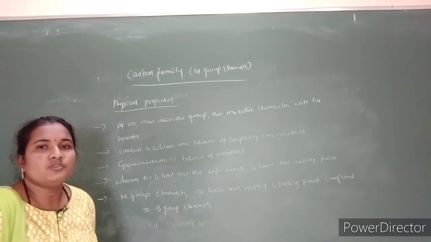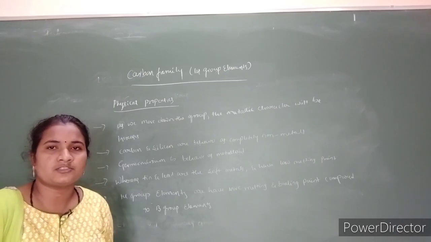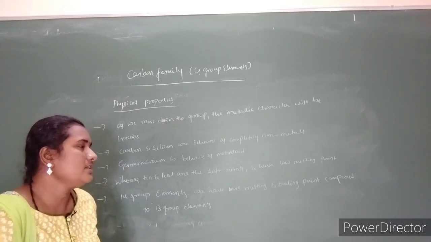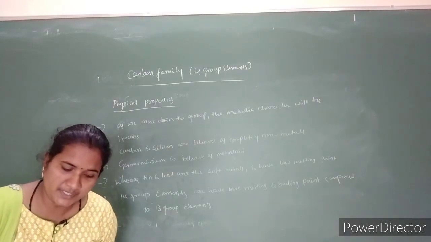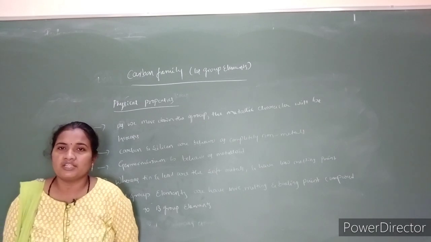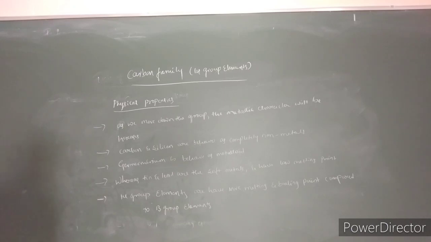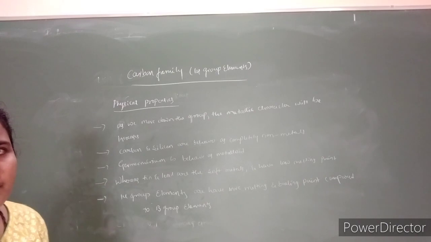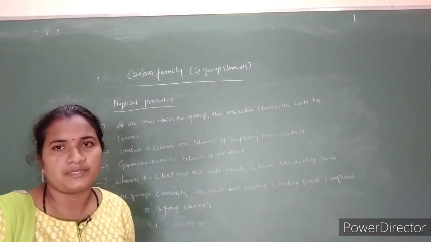As we move down the group, the metallic character increases, meaning the non-metallic character decreases. So that's why carbon and silicon dominantly behave as non-metals, but germanium behaves as a metalloid, and tin and lead have the character of soft metals, and they show high melting and boiling points compared to the 13 group elements. So these are the physical properties of the 14 group elements.